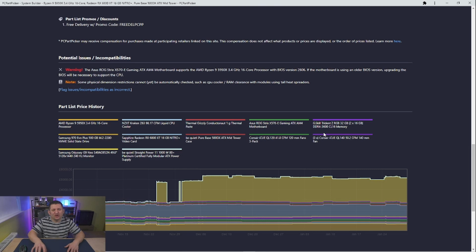Further down you can see the parts list history if you're interested in that. Once you've got your PC build together, go down, have a look at the history. To be honest, for me, I'm not really that bothered about the history. I just want to put the thing together. It's been such a long time. I am chomping at the bit.